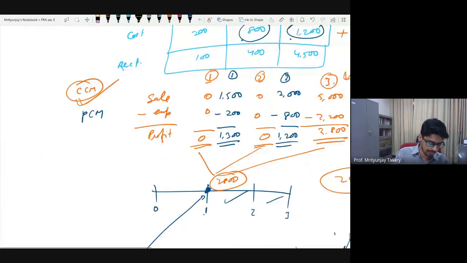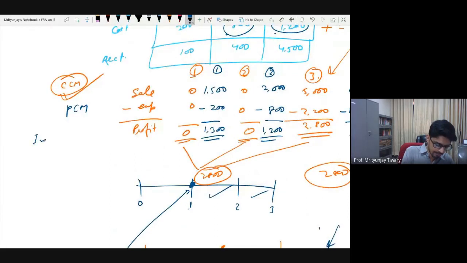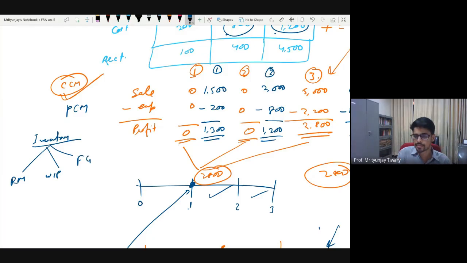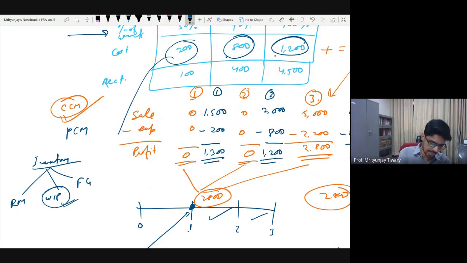You guys remember that when I was introducing the word inventory, I would have said that inventory can be of 3 types. It can be raw material, it can be work in progress, or it can be finished goods. So what is work in progress? Work in progress means that you have spent something in it, but it is still not done. So this 200 crore rupees will sit with a similar name. Why did I use the word similar and not same? Because the names may be slightly different. Maybe you can call it work in progress project, or work in progress construction, or work in progress building, or whatever.